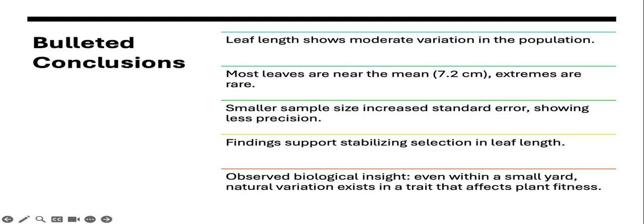In conclusion, leaf length varied moderately, but most leaves were near the mean, showing stabilizing selection. When using a smaller sample, the standard error increased, highlighting how sample size affects precision. This activity helped me understand how variation exists naturally and how populations can favor average traits.